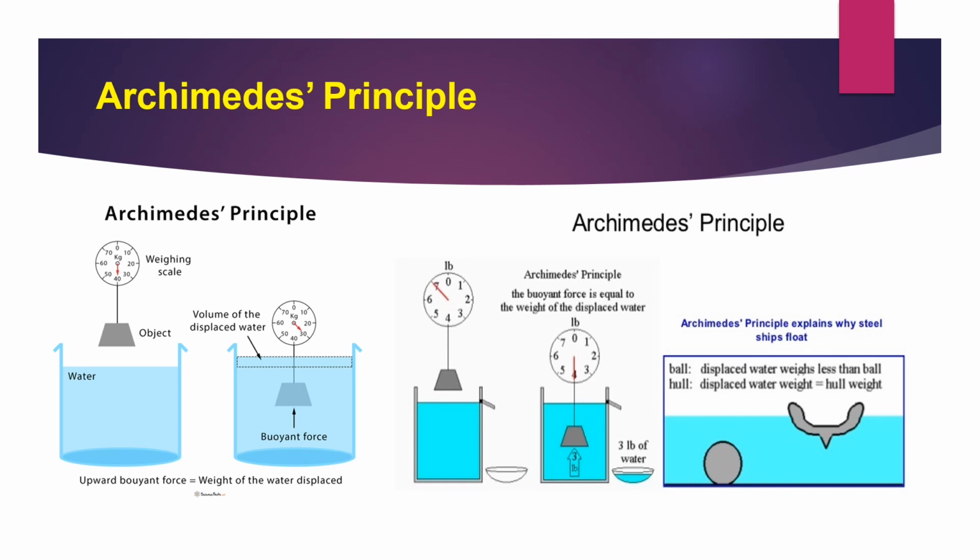The applications of Archimedes principle are: first, it is used in determining the relative density of a substance. Second, hydrometers used for determining the density of liquids are based on Archimedes principle. Third, lactometers used for determining the purity of milk are based on Archimedes principle. Fourth, Archimedes principle is used in designing ships and submarines.